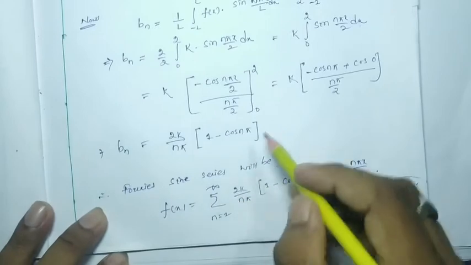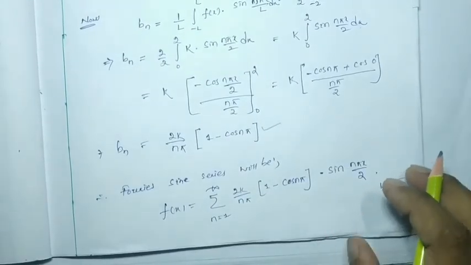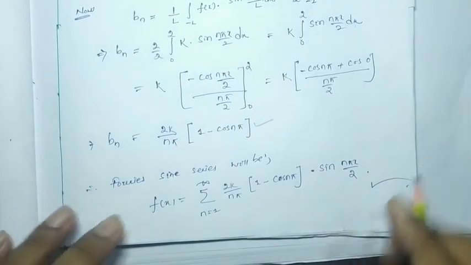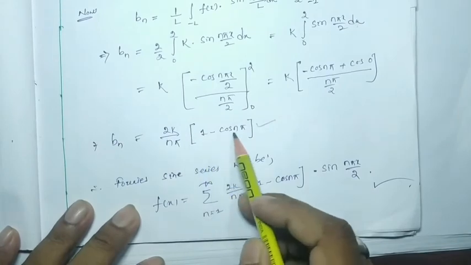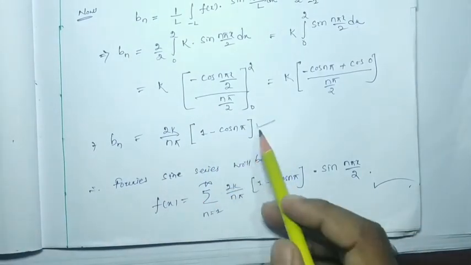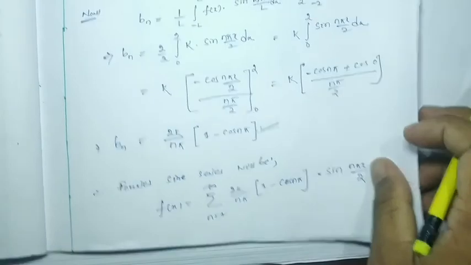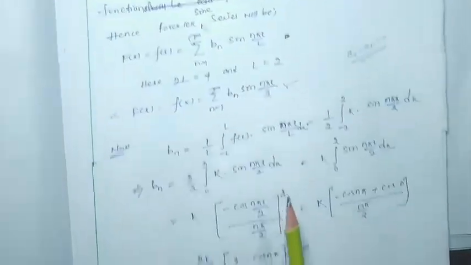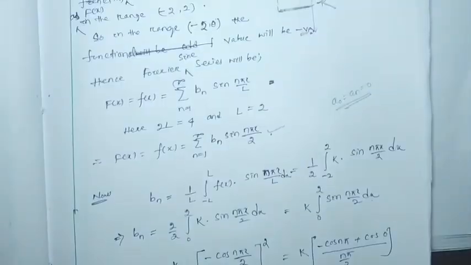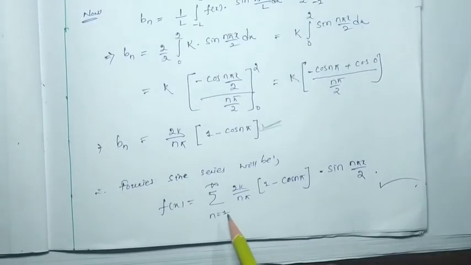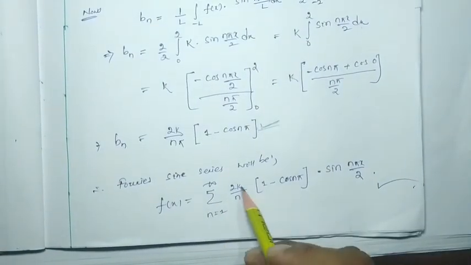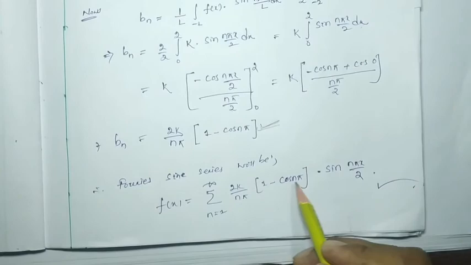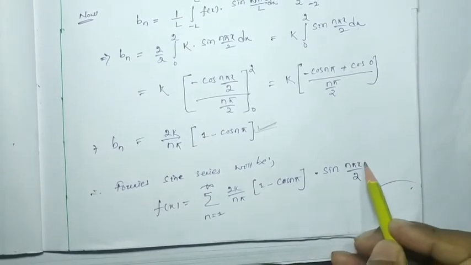By integrating we find that b_n will be nothing but 2k by n pi into (1 minus cos n pi). So since we found b_n, we have to put it over here, then it will be summation n equal to 1 to infinity of 2k by n pi into (1 minus cos n pi) into sin(n pi x by 2). So this matches with the answer.